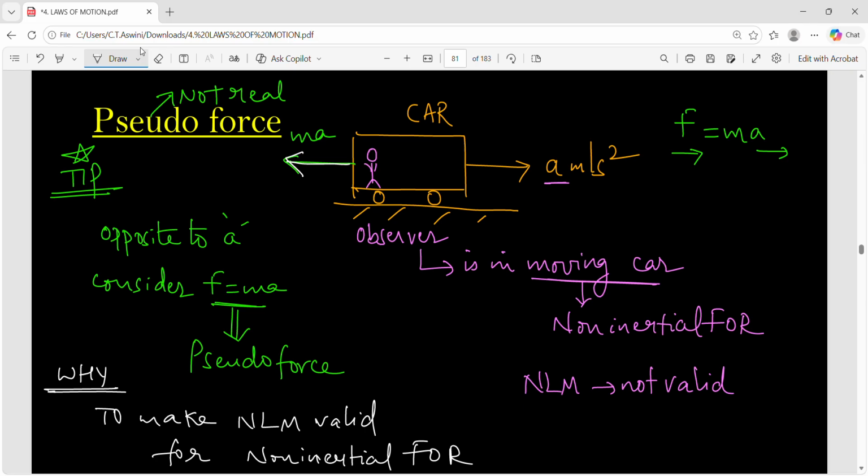And this pseudo force will be in the opposite direction to the acceleration of the body, I mean, the acceleration of the frame of reference. So this is your pseudo force. We call it F_PS. Clear? Just consider the pseudo force if it is a non-inertial frame of reference, and then apply Newton's laws. If you don't take the pseudo force, Newton's laws of motion are not valid. Consider the pseudo force, then apply Newton's laws of motion, you'll get the right answer.